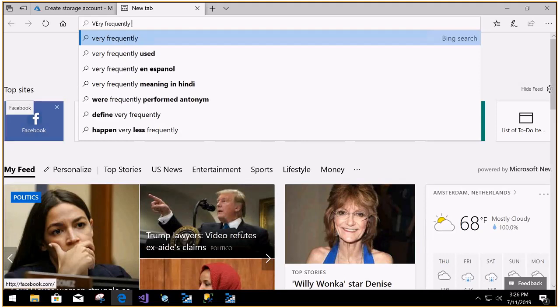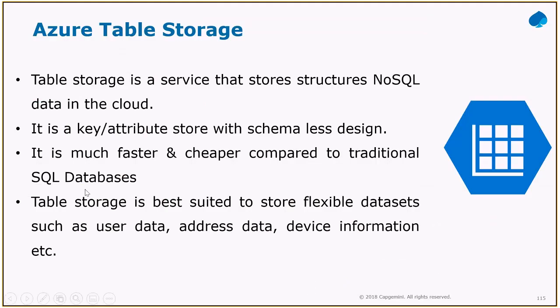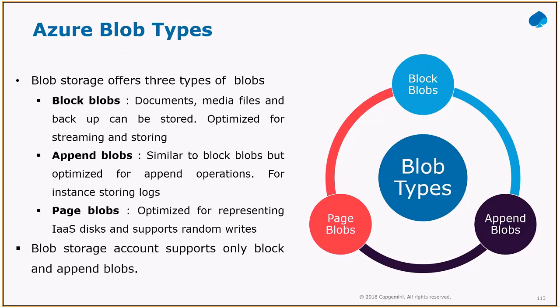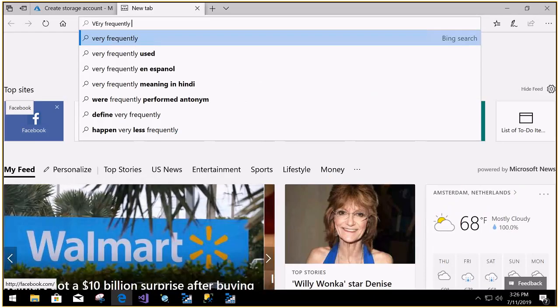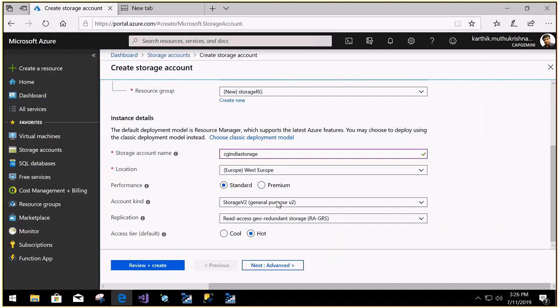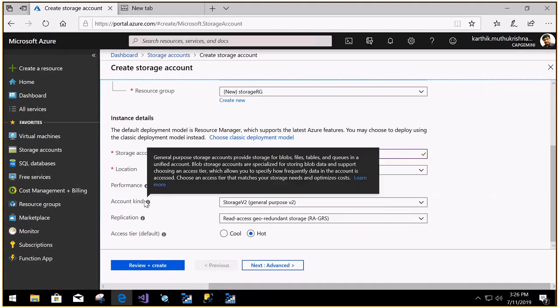Just let me check it out. No. Okay, they should have given that also. Learn more, let me just click that.